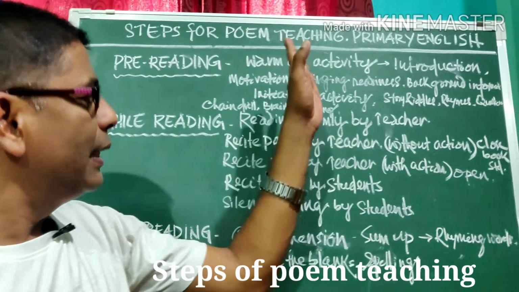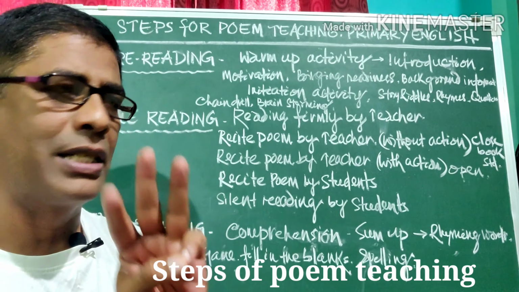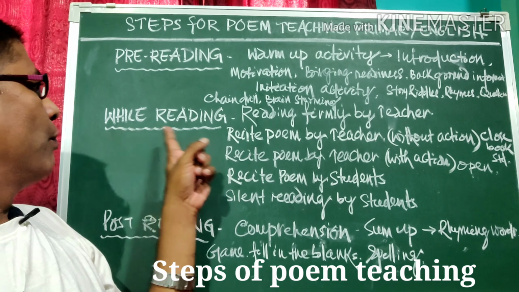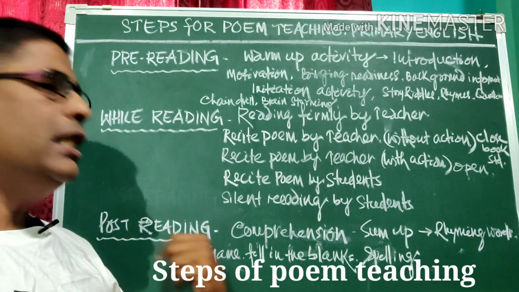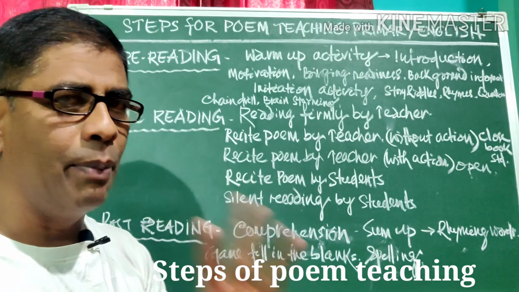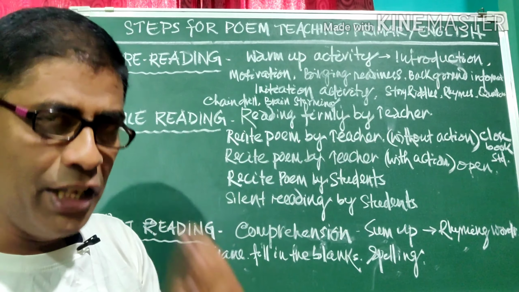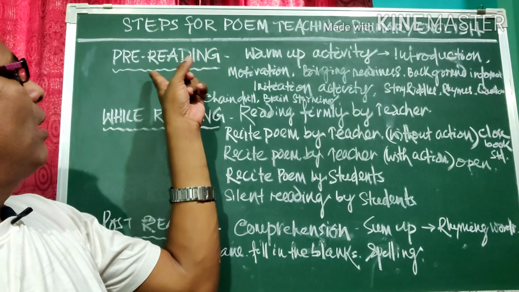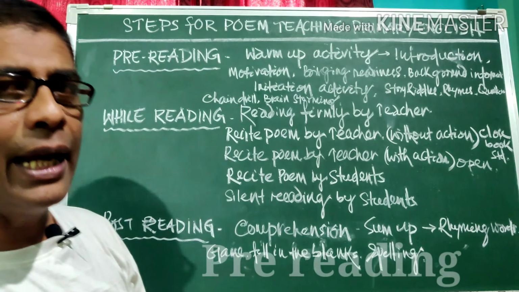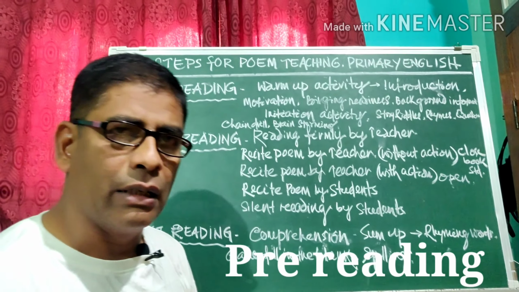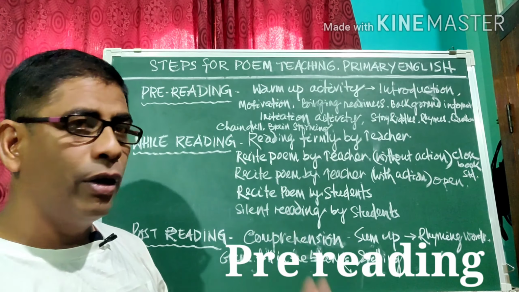The entire class has to be divided into three parts. First, the pre-reading activity; number two, the while-reading activity; and number three, post-reading. We have to make it three parts. In the first part, at the time of teaching a poem, the teacher has to do the pre-reading activities. It is called a warm-up activity or initiation activity. How can it be done?